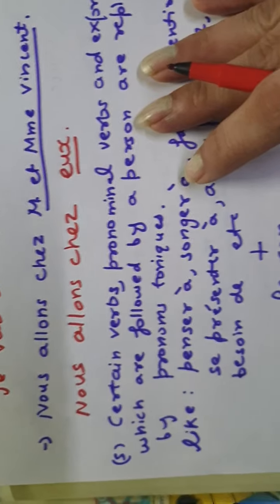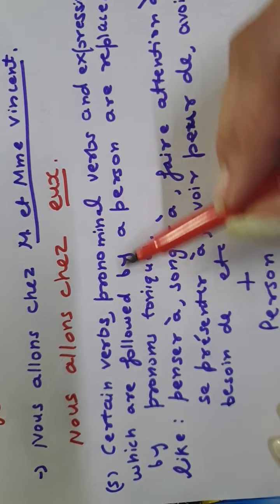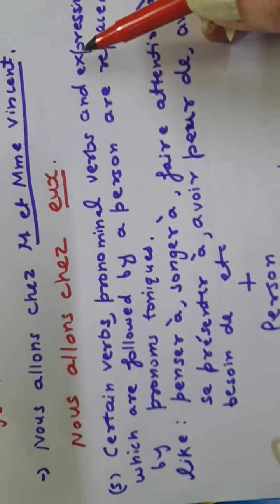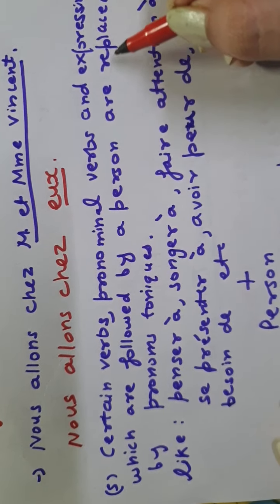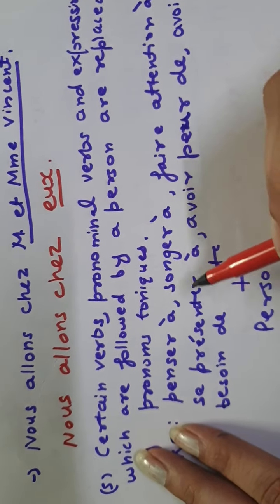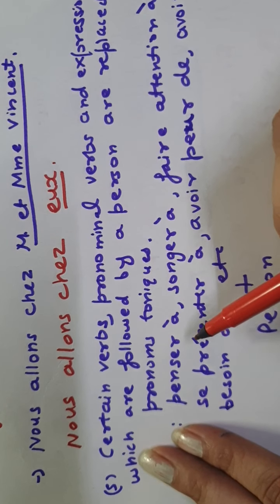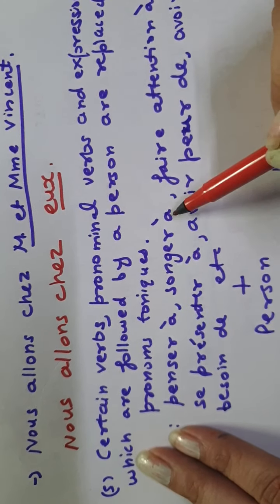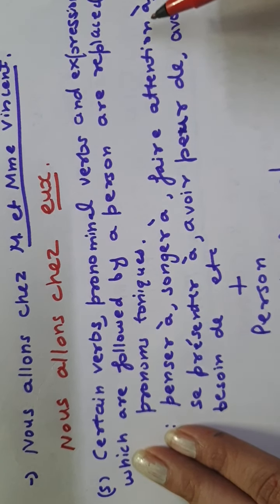Now another important point is that there are certain verbs, pronominal verbs and expressions which are followed by a person and they are replaced by pronoms toniques. We have learnt about these different verbs. They are always followed by à, like penser à, songer à. Penser means to think. Songer, faire attention, to give attention to.